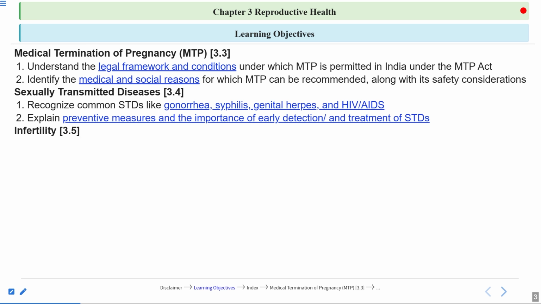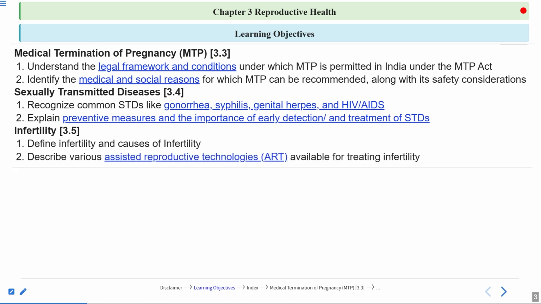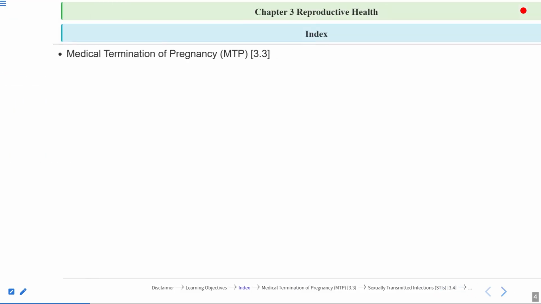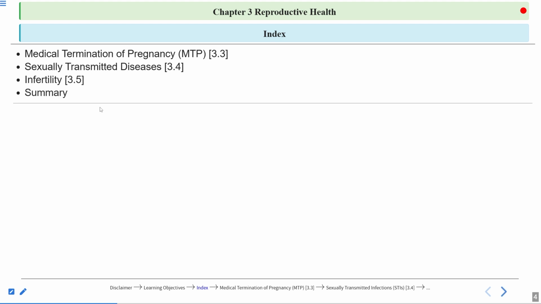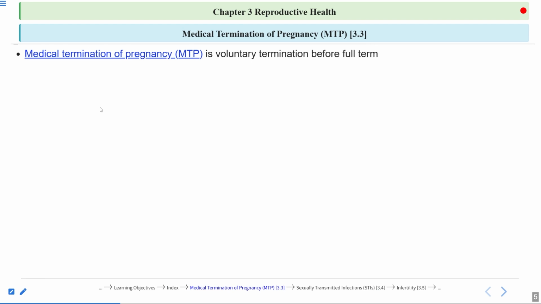We'll talk about infertility, which is section 3.5 of the NCERT textbook. We will understand the definition of infertility and the causes of infertility. We'll talk about the treatment of infertility as well, and within this topic, the assisted reproductive technologies available for treating infertility. So we'll be talking about medical termination of pregnancy, sexually transmitted diseases, infertility, and then the summary. Okay, so let's start with today's session.